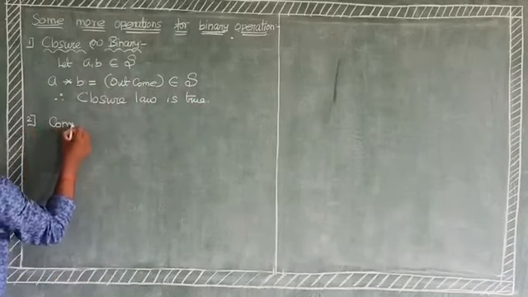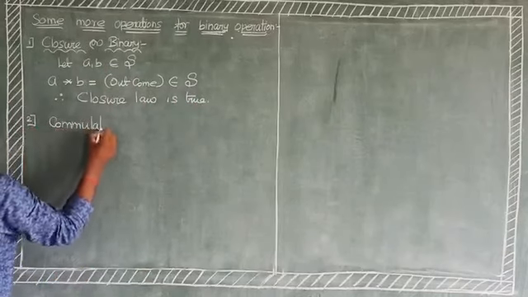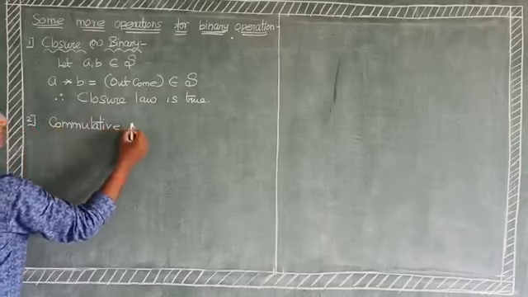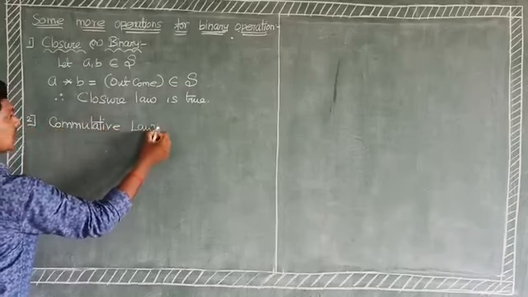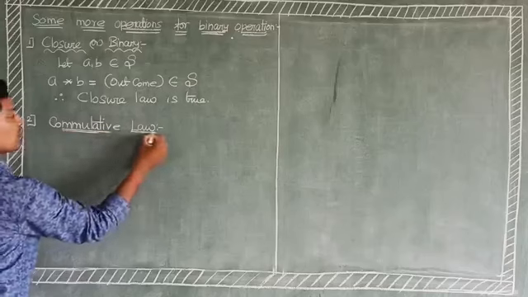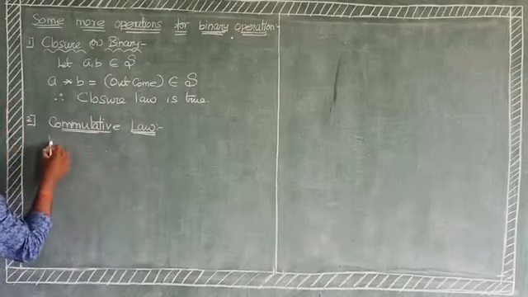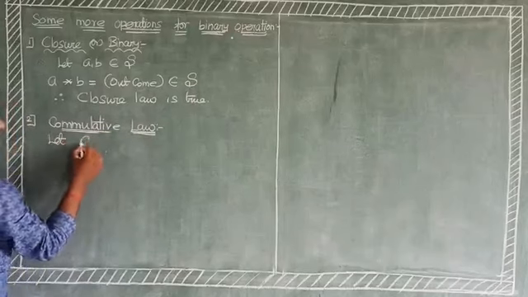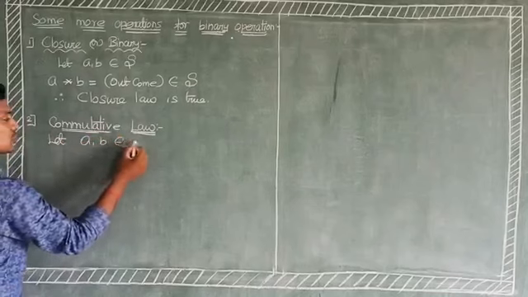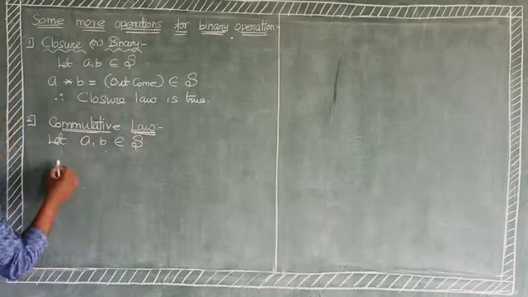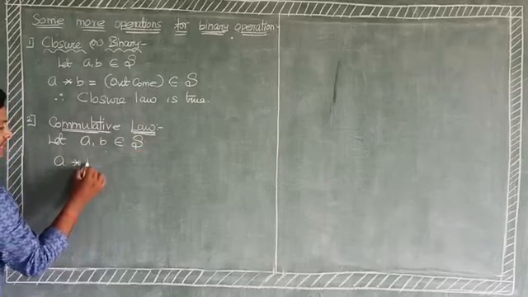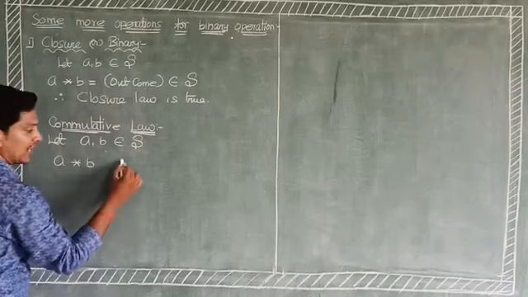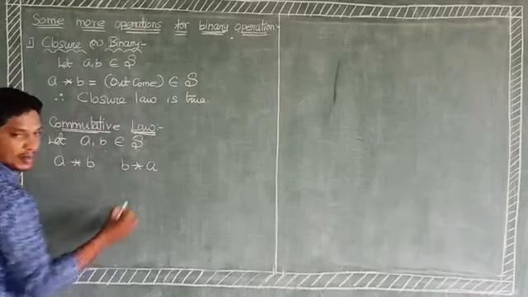commutative law. Commutative law means we take two elements, a, b belong to capital S. To find a binary operation b, and next to find b binary operation a.